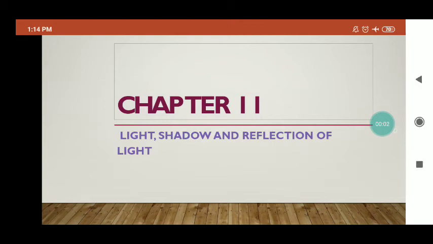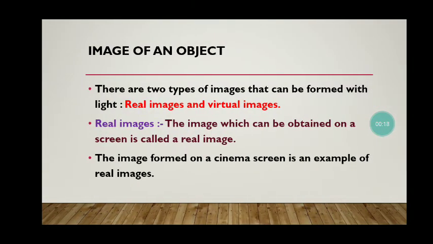Hello student, yesterday we discussed shadows: how a shadow forms and what types of images are formed by a shadow or an object. Now today we will discuss the types of images of an object.